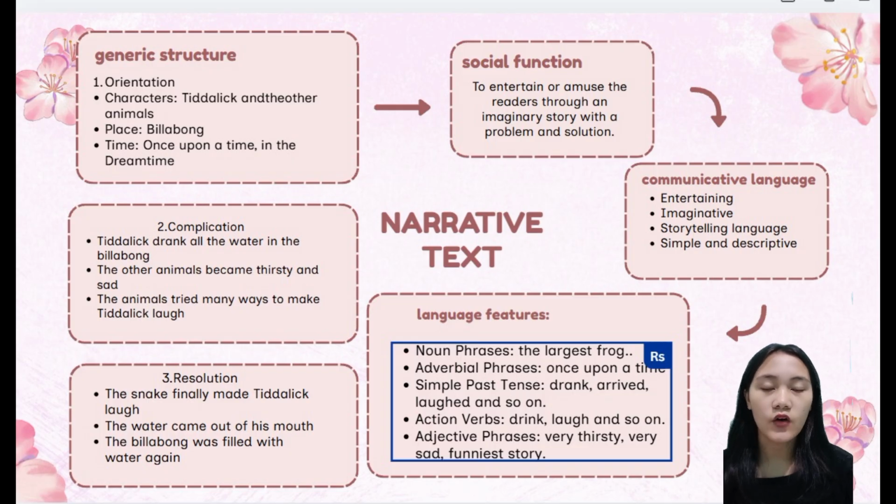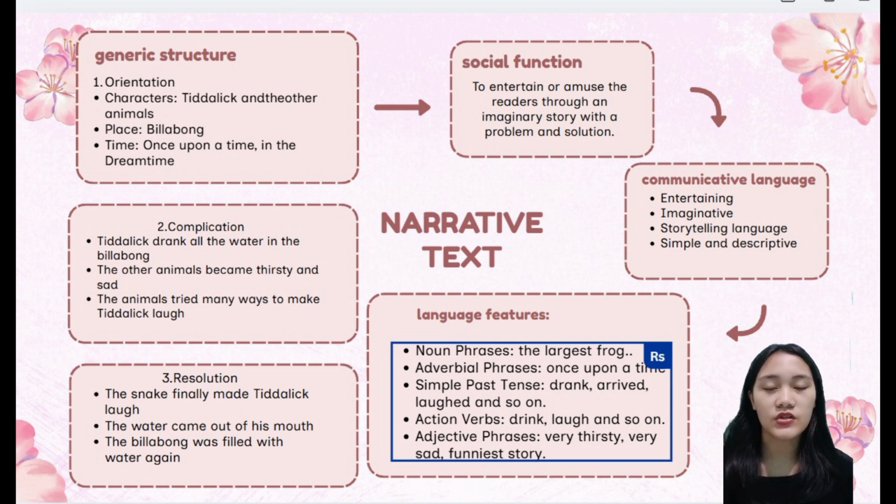The genre of this text is narrative because it tells an imaginative story with a problem and solution. The social function or purpose of this text is to entertain the readers through an imaginary story. The communicative language used in this text is entertaining, imaginative, and descriptive.